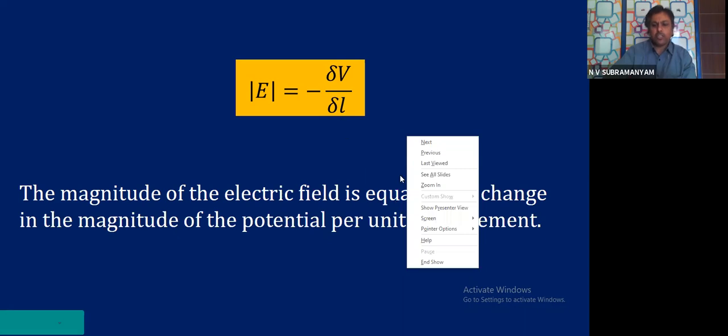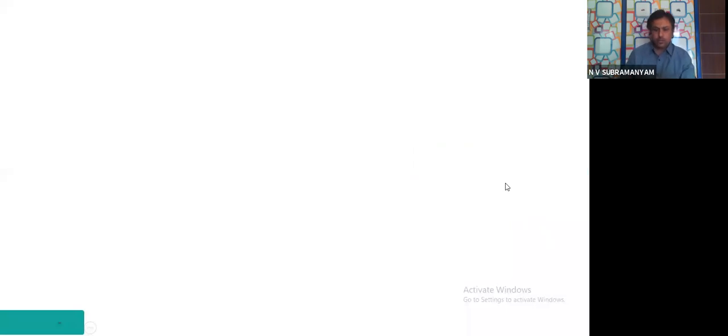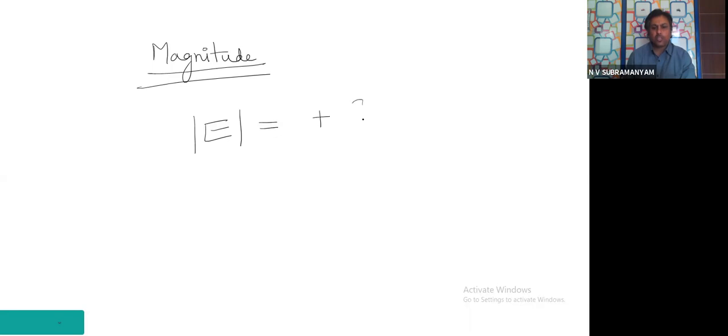That means when the displacement value is equal to 1, so if you are speaking only magnitude wise, I can write mod E is equal to, you can see the textbook also, they will give like this, mod dou V by mod dou L. Now, if the dou L value is unit displacement, means how much? 1 meter.